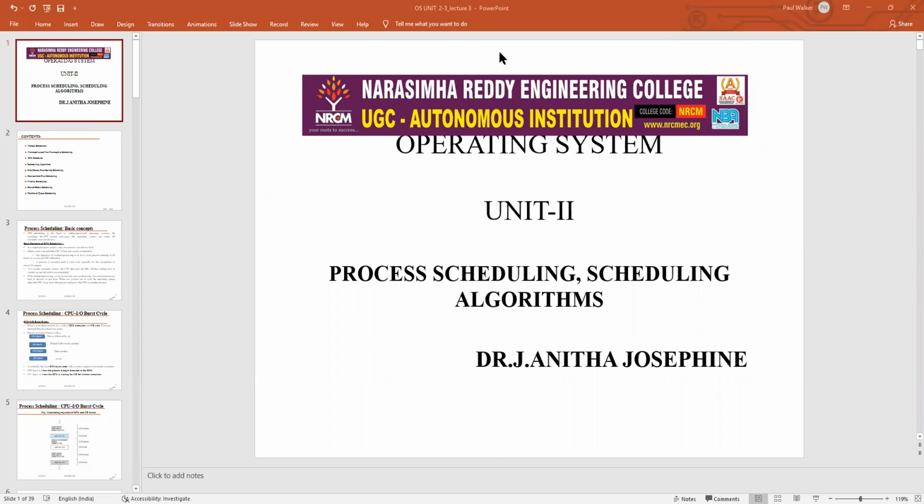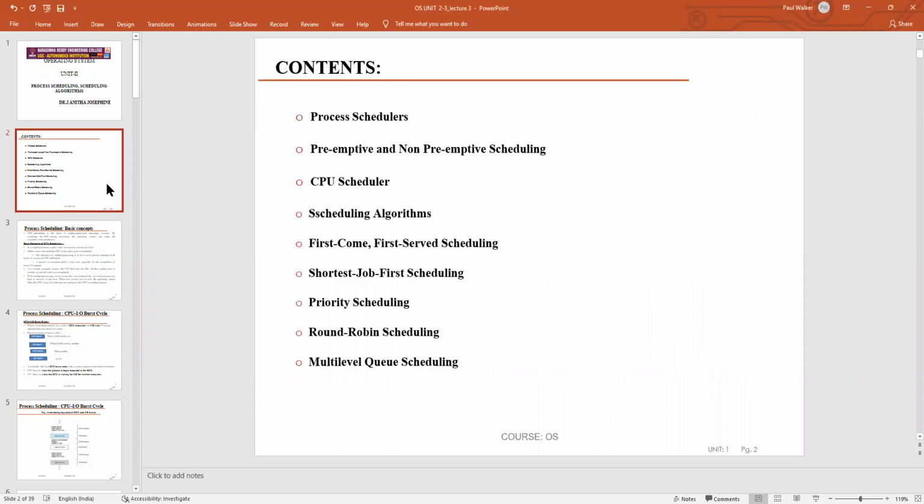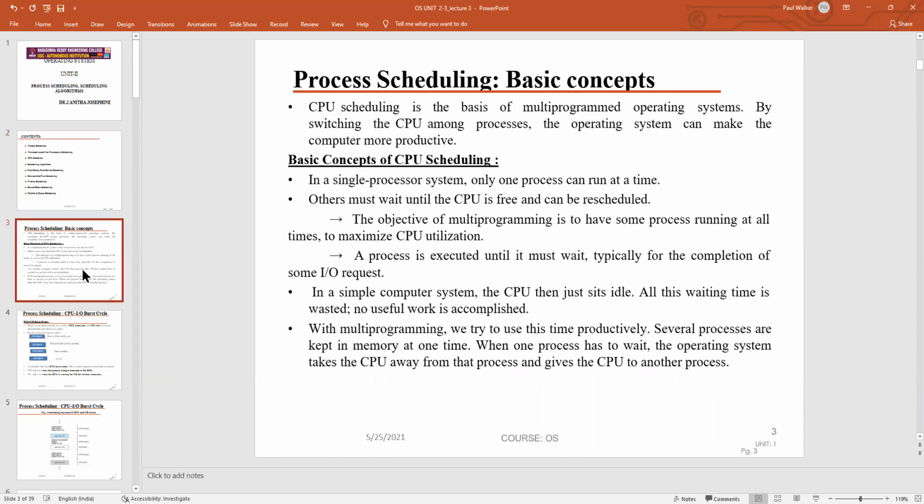In this class, I am going to discuss various process scheduling concepts and scheduling algorithms. Before moving to the topic, these are all the contents which we are going to discuss: the process scheduler, preemptive and non-preemptive scheduling, CPU schedulers, and scheduling algorithms. There are different types of scheduling algorithms. Moving to the first topic, process scheduler.